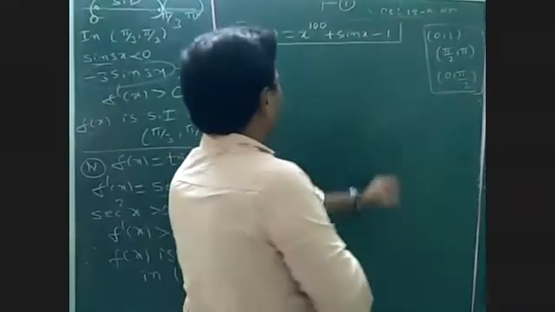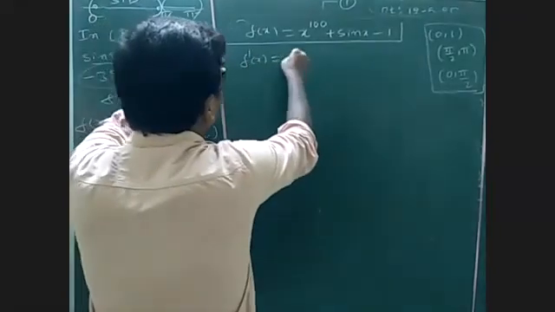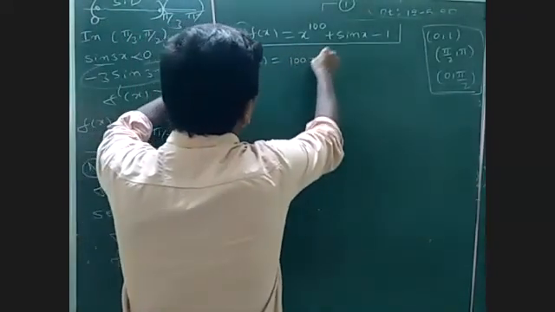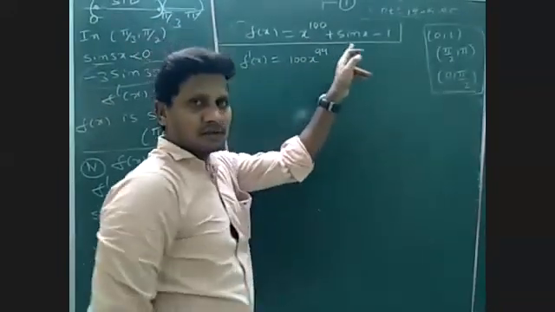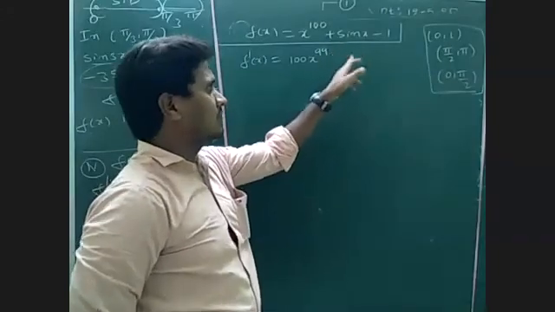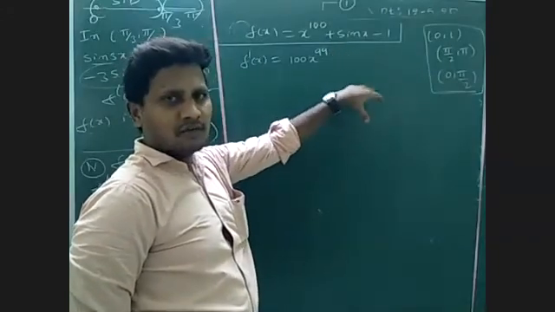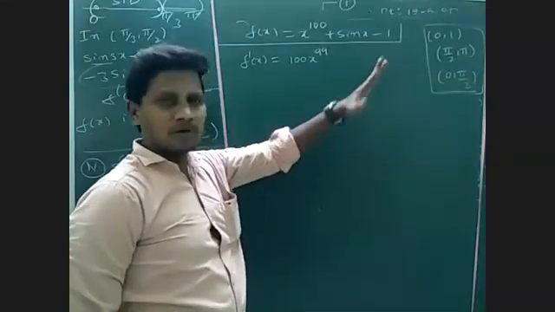Let us see now. Here, first, f dash of x is 100 x to the power of 99. That is from the x to the n formula, n into x to the n minus 1. I am not writing differentiate with respect to x on both sides. Since dy by dx of x to the n is n into x to the n minus 1, all those points we have to write.